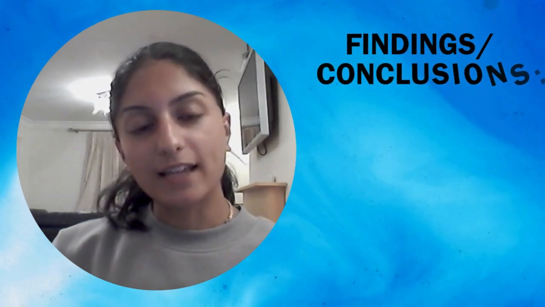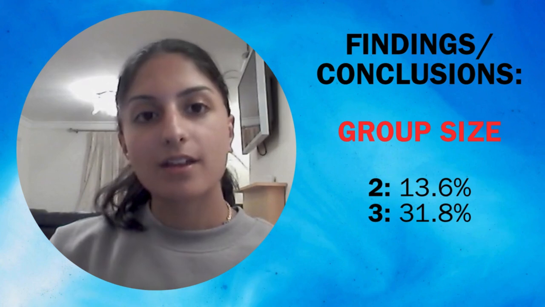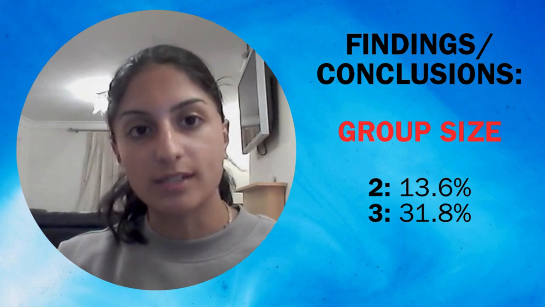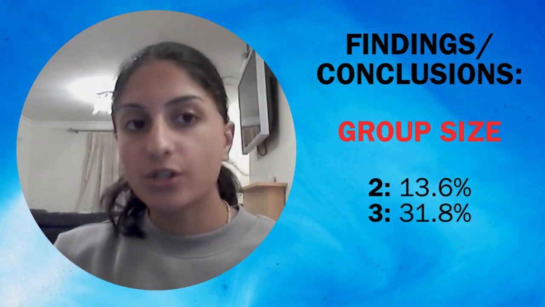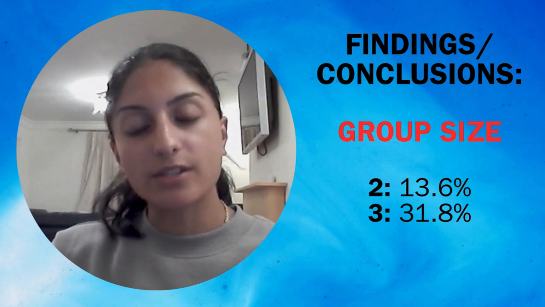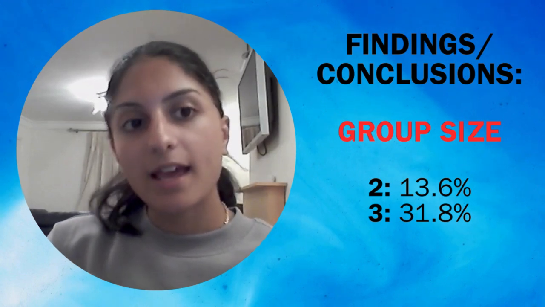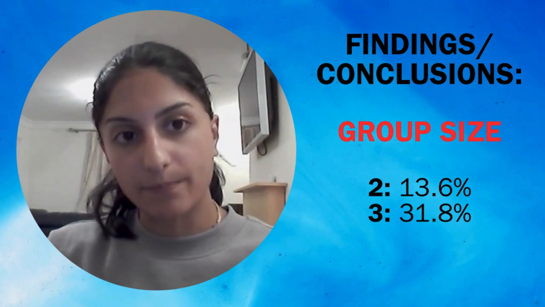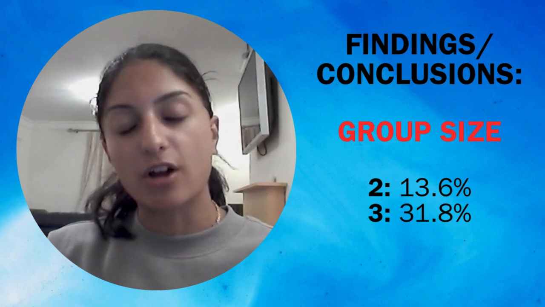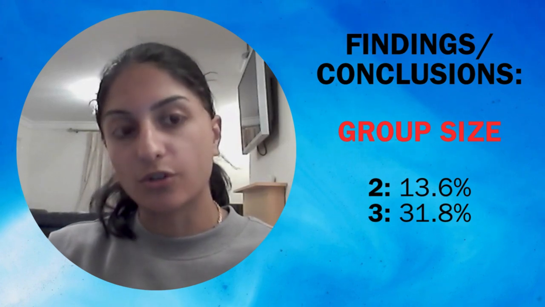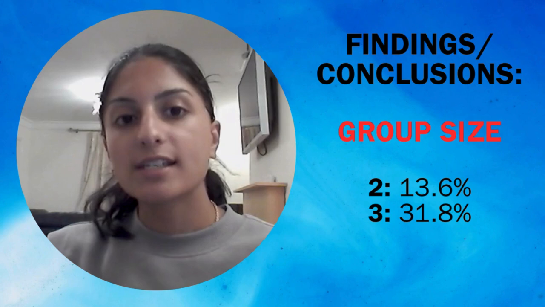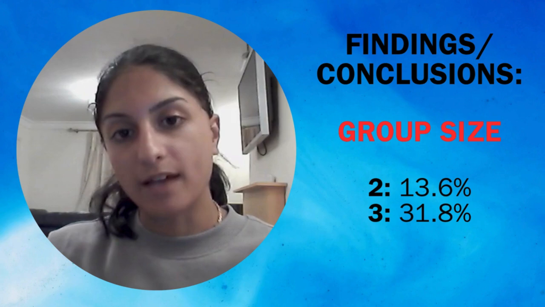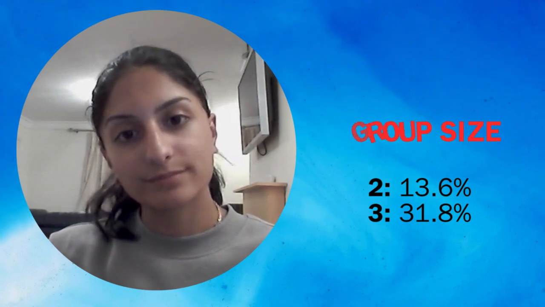So now, looking at the findings and conclusions. Firstly, for group size, essentially it was found that 3 was the upper limit. When there were 2 confederates, the conformity rate was 13.6%, and then with 3 confederates, the conformity rate was 31.8%. Increasing the confederates after this had little difference on the conformity rates. This therefore indicates what the group size would have to be to have a maximal impact on conformity levels.